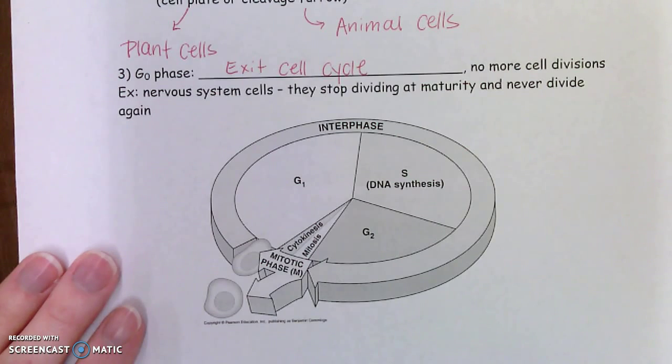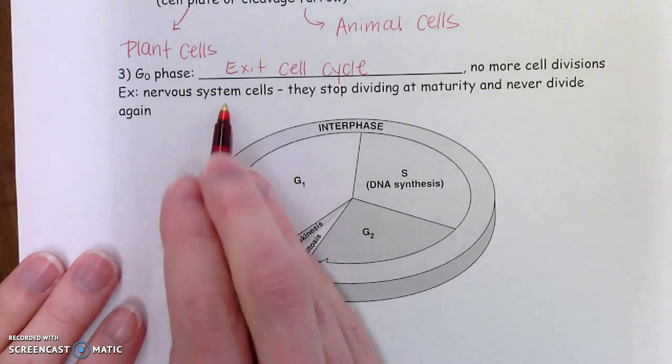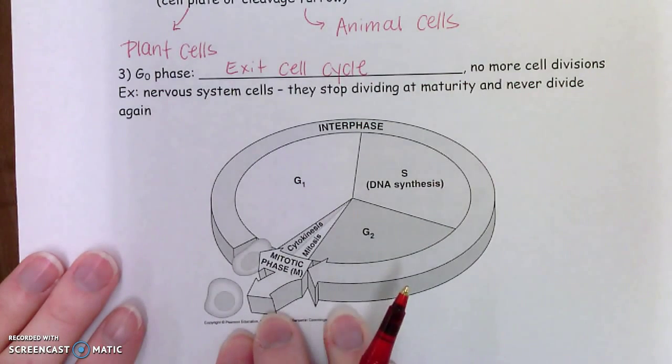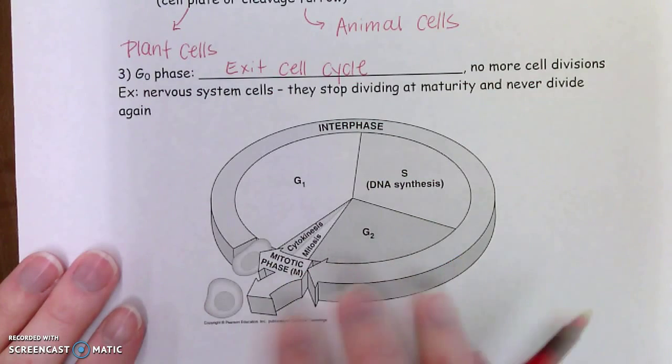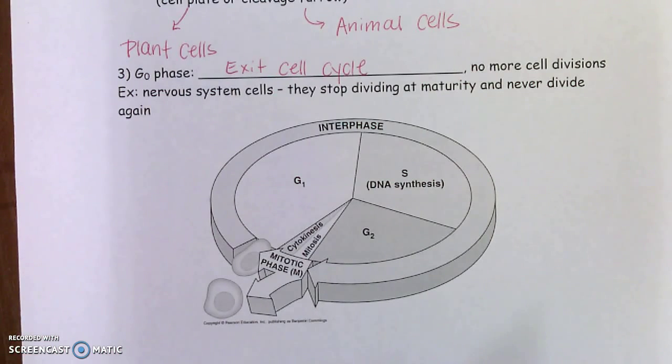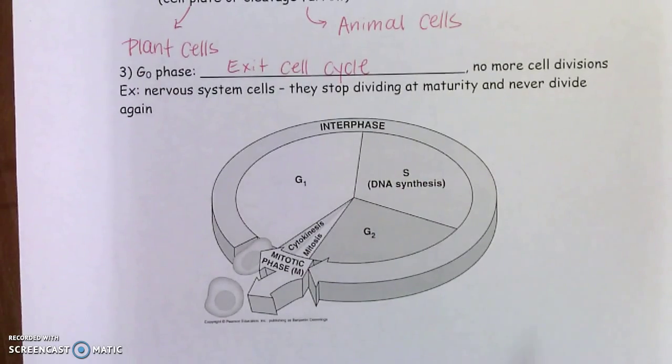Okay? This does happen in your nervous system cells, where they never go through another round of the cell cycle. They actually exit the cell cycle and stop dividing at maturity. Let's flip to the next page and we'll go through all of the phases or stages of that nucleus dividing.